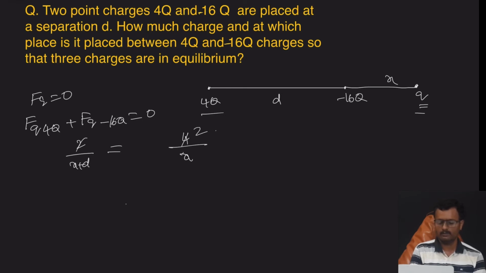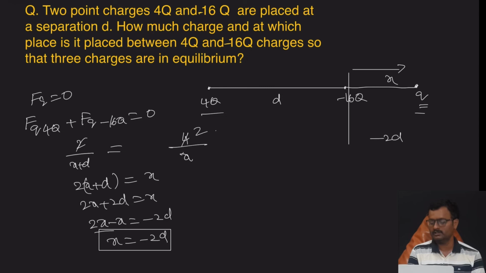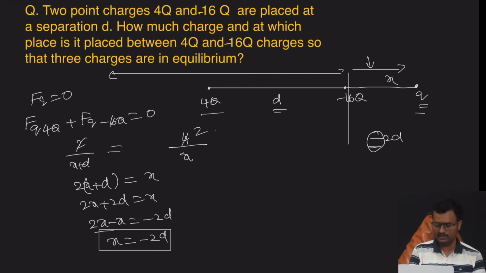Now take cross multiplication: 2(x plus d) is equal to x. So 2x plus 2d is equal to x. 2x minus x is equal to minus 2d, so x is equal to minus 2d. We get the answer, x is equal to minus 2d. Minus means take the direction opposite. From 16q, choose this distance 2d; already this is a distance d from 4q, again covering a distance d. So the third charge should be placed here.